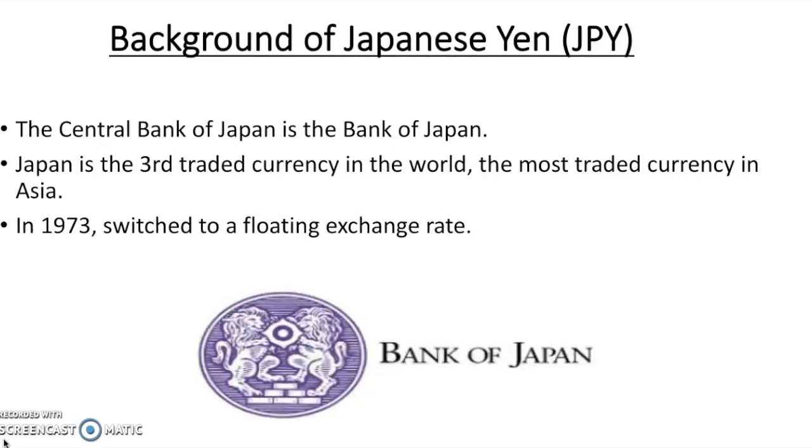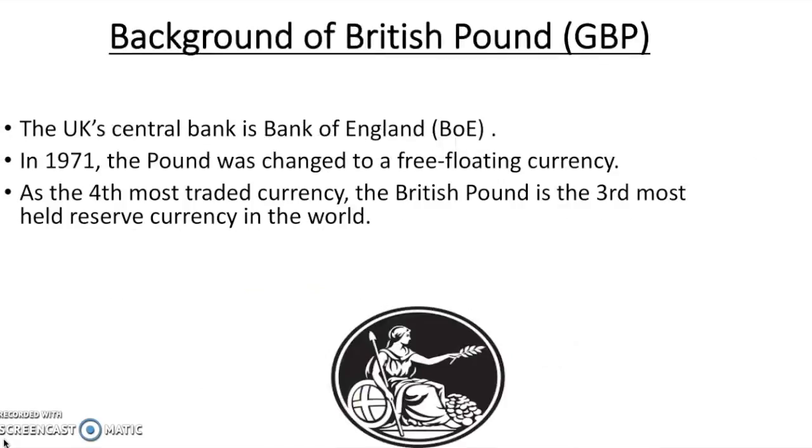The official currency of Japan is JPY, and the central bank of Japan is the Bank of Japan. JPY is the third most traded currency in the foreign exchange market after the United States dollar and the euro. JPY is also the most traded currency in Asia. The UK's central bank is the Bank of England. In 1971, the pound was changed to a free-floating currency. As the fourth most traded currency, the British pound is the third most held reserve currency in the world.